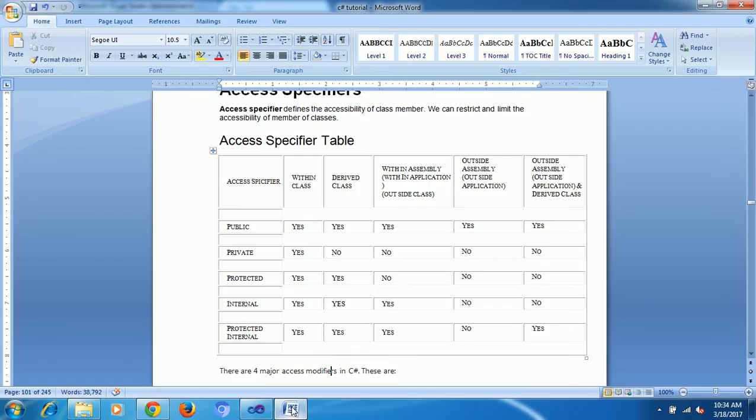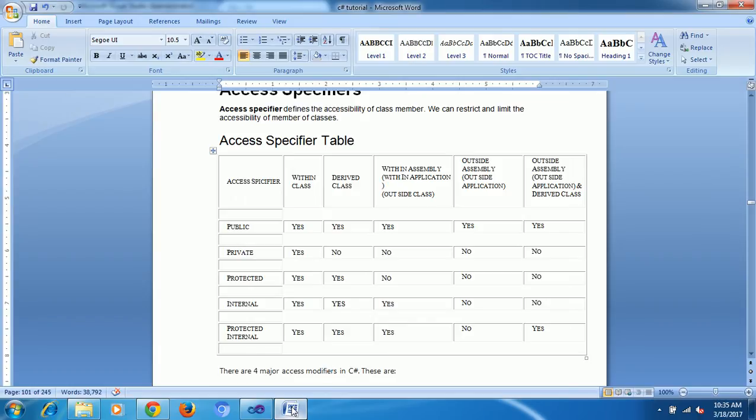Now see, this is one more scenario. This is one project, this is one class. This is one more project, this is one more class. Project 1, project 2, class 1, class 2. Public method 1 is acceptable anyway.